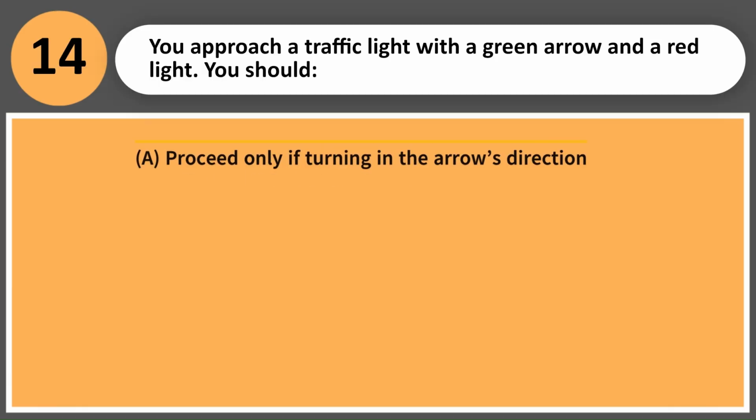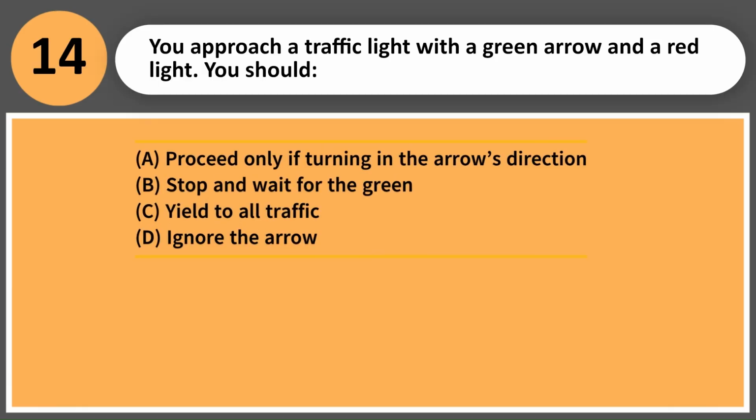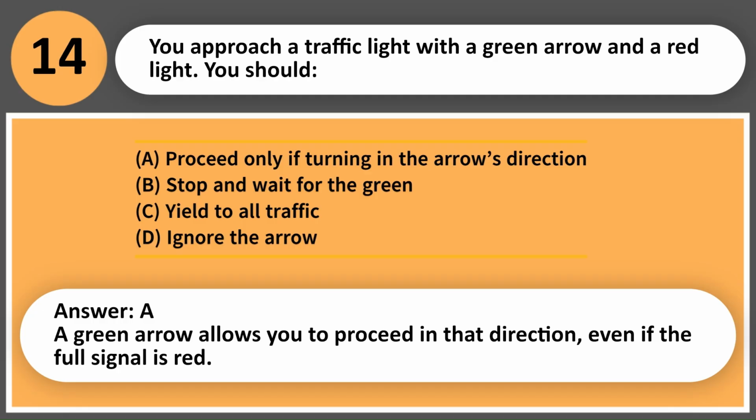You approach a traffic light with a green arrow and a red light. You should: A. Proceed only if turning in the arrow's direction. B. Stop and wait for the green. C. Yield to all traffic. D. Ignore the arrow. Answer, A. A green arrow allows you to proceed in that direction, even if the full signal is red.